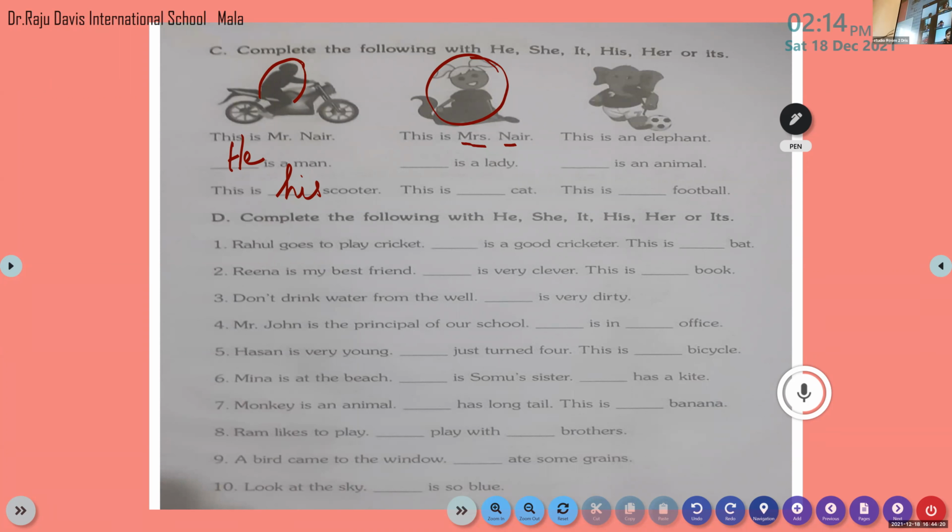Yes, we are talking about the lady. If you're talking about the person, which pronoun do we have to use there? Dash is a lady. Here we are talking about this lady. So which pronoun? She is a lady. Is that clear? Here we are talking about the lady, so we have to use the pronoun she. Okay, come on, read the next sentence.